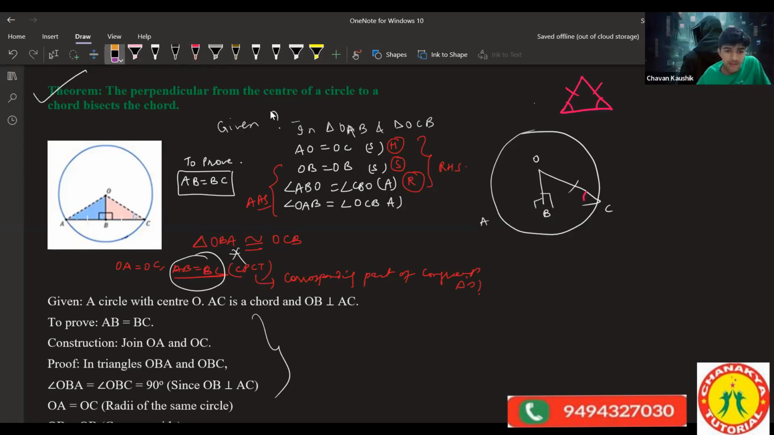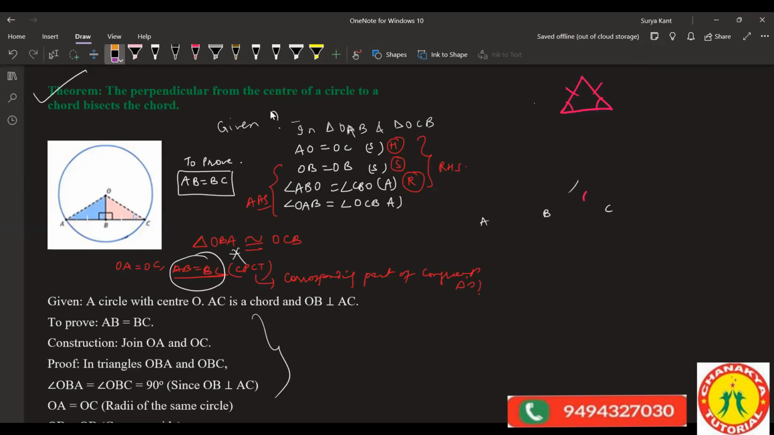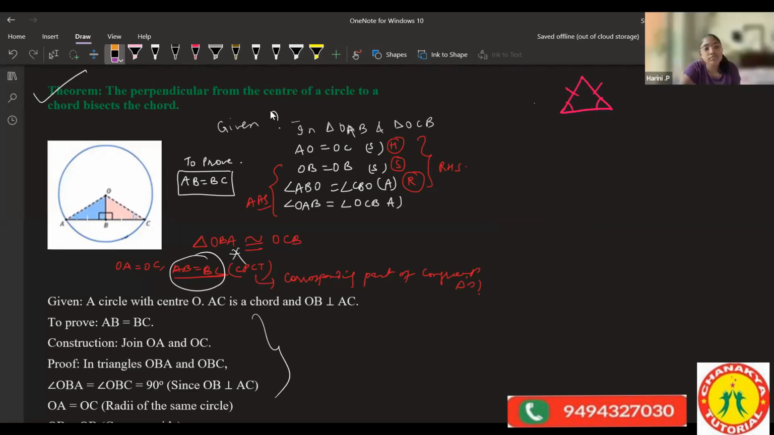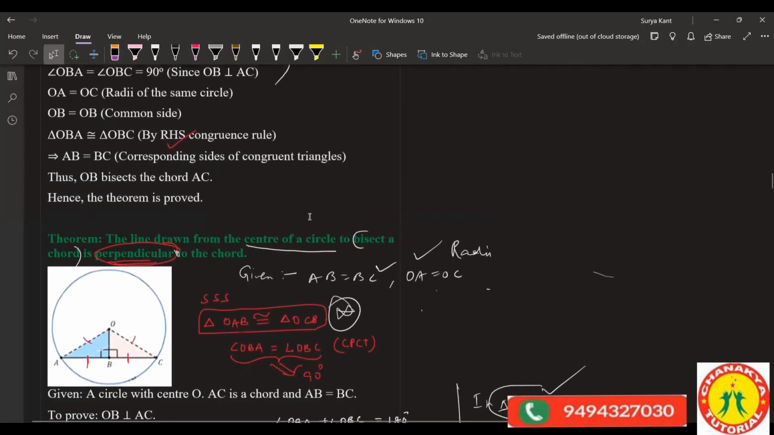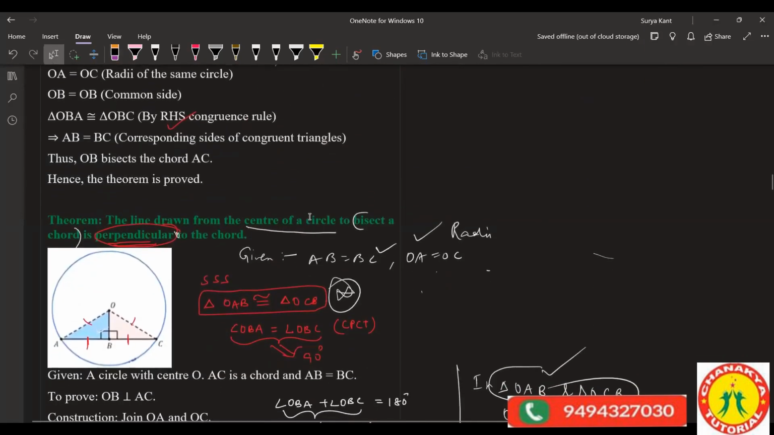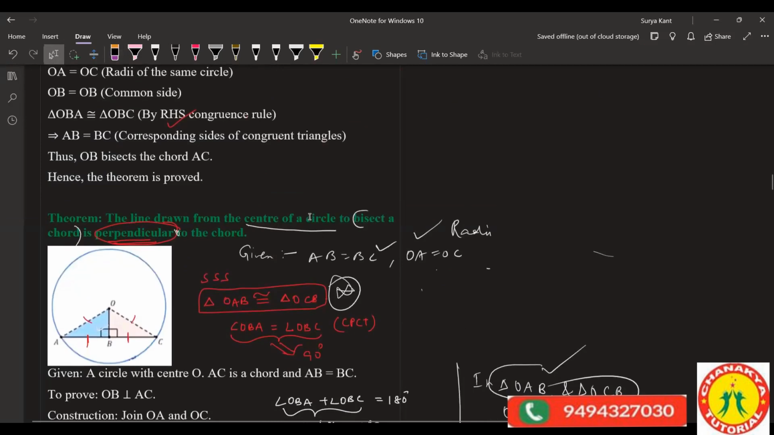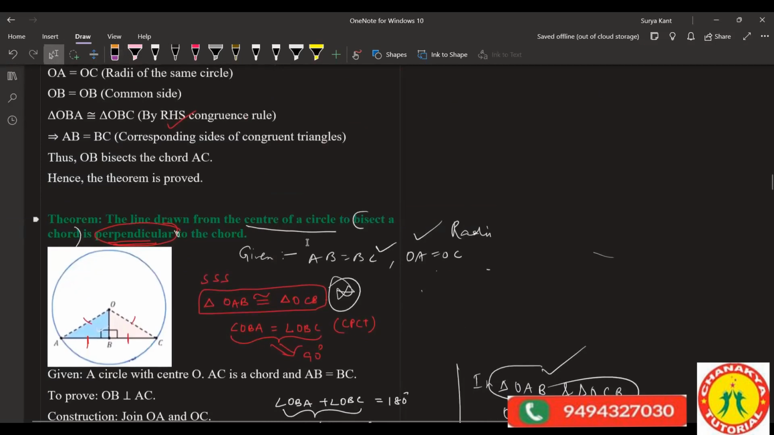The line drawn from the center of the circle which bisects the chord is perpendicular to the chord. So now next we prove the converse: that the line drawn from the center of the circle falling on the chord is 90 degrees. We have to prove that now.